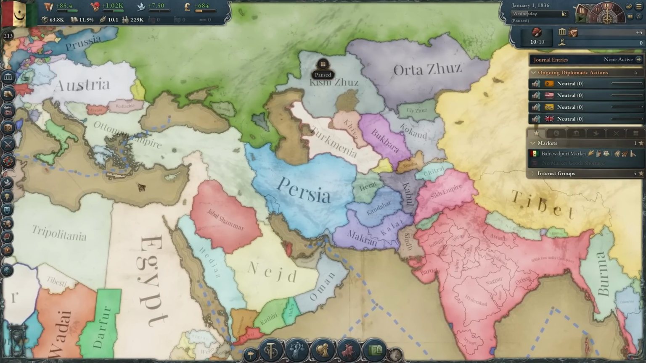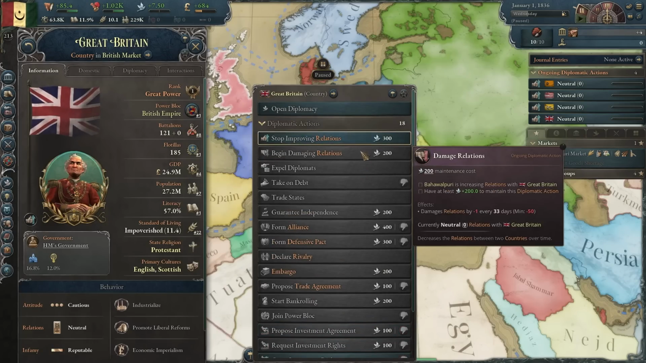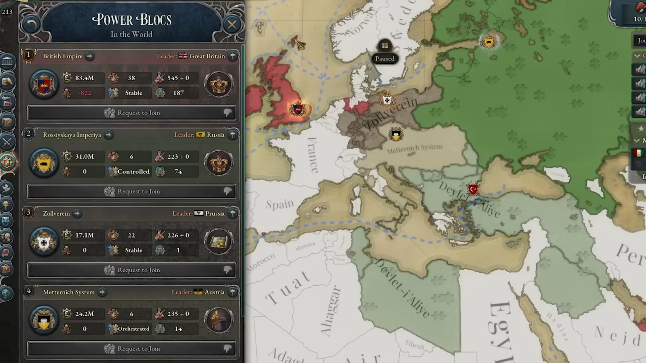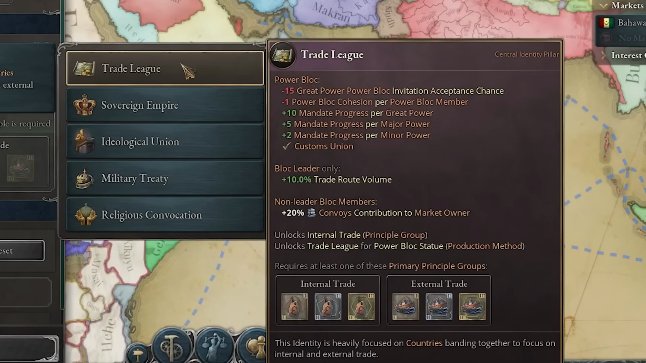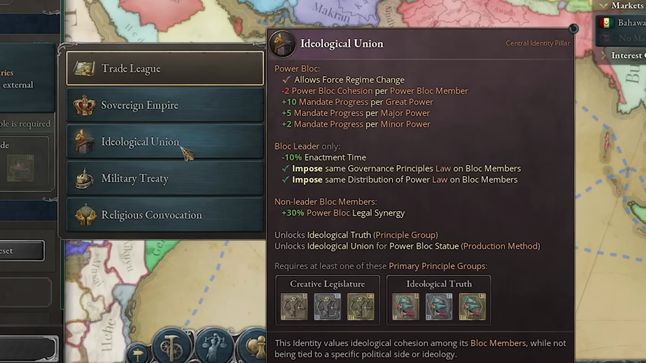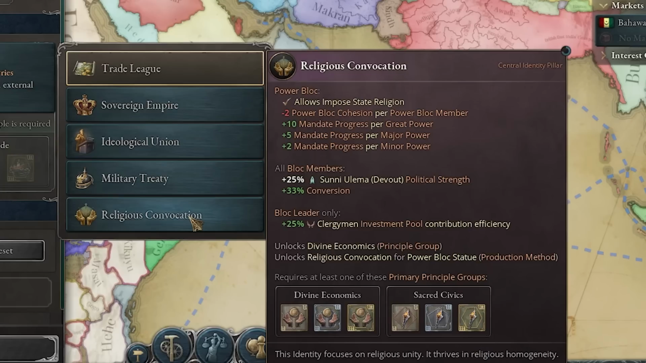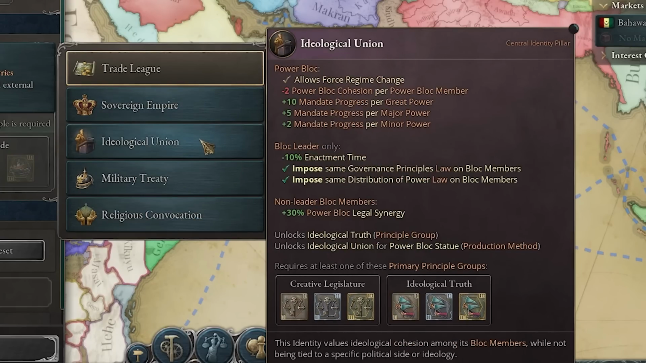Let's see, what else is new in this DLC? Oh yeah, Spheres of Influence adds a lot of new different diplomatic actions, and also power blocks. You can form one if you are a major power and you have 500 influence. And there are 5 different types of power blocks: trade leagues, sovereign empires, ideological unions, military treaties, and religious convocations. And all of them come with their own unique buffs.